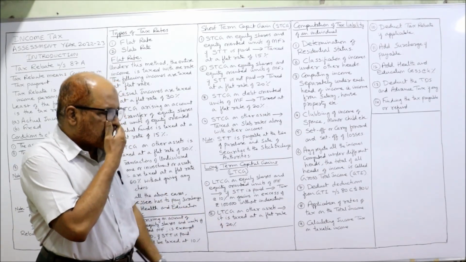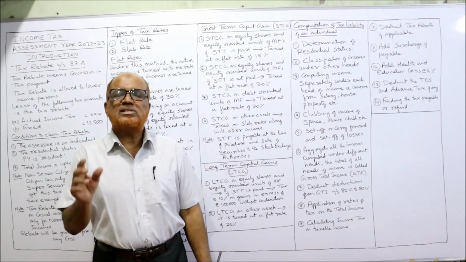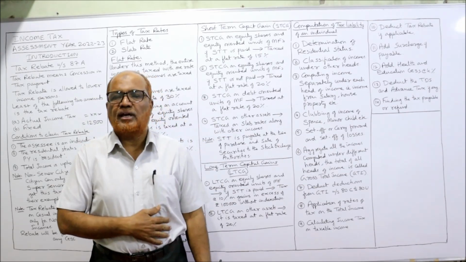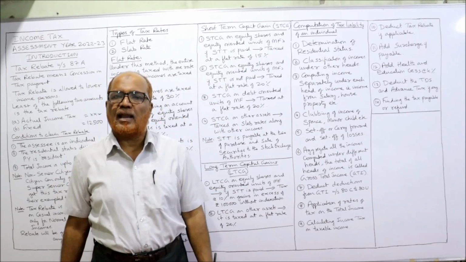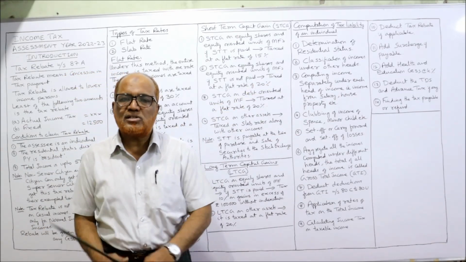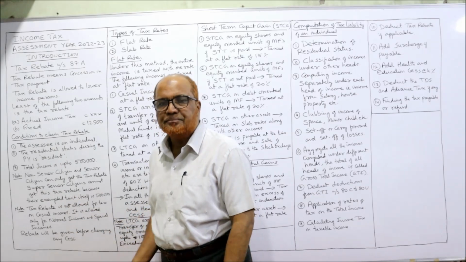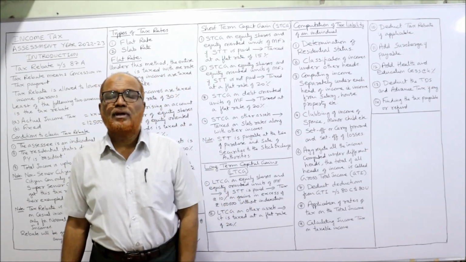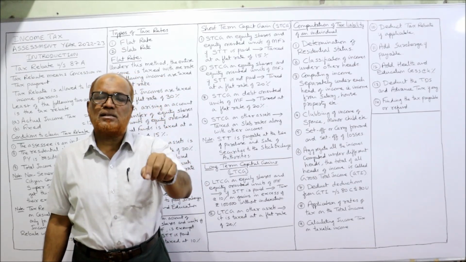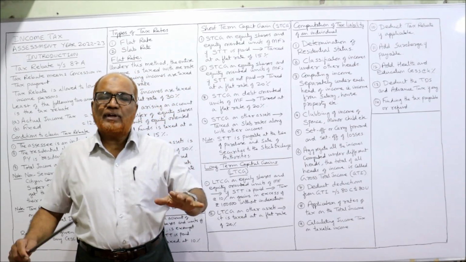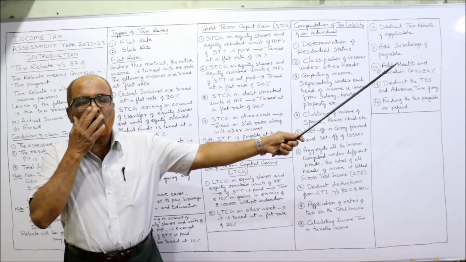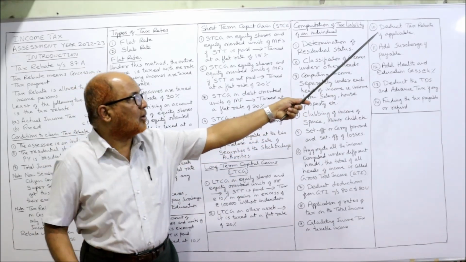Next, calculating income tax or tax payable. Once we have decided the rates of tax, apply the rates of tax on the income, and you will get the tax liability. Next, deduct tax rebate if applicable. Just now I have explained to you about tax rebate for low income groups. If a person's total income is up to 5 lakh rupees, tax rebate will be allowed. If the income is more than 5 lakh rupees, no tax rebate will be allowed. So we have to check whether tax rebate is allowed or not.